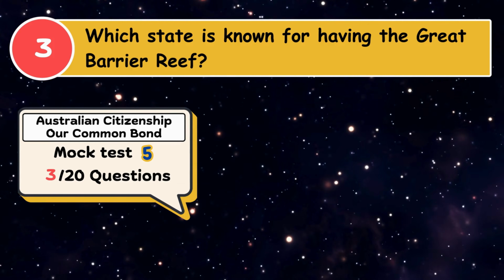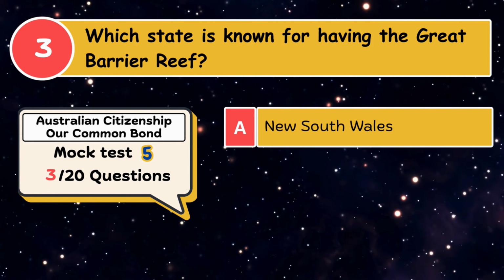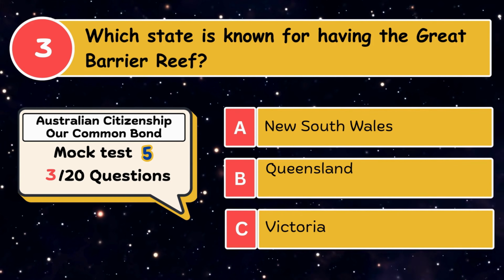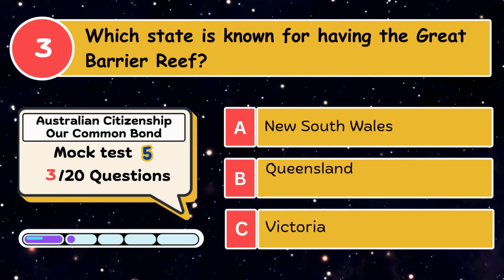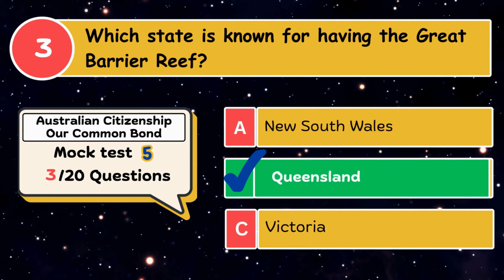Which state is known for having the Great Barrier Reef? A. New South Wales. B. Queensland. C. Victoria. The correct answer is Queensland.